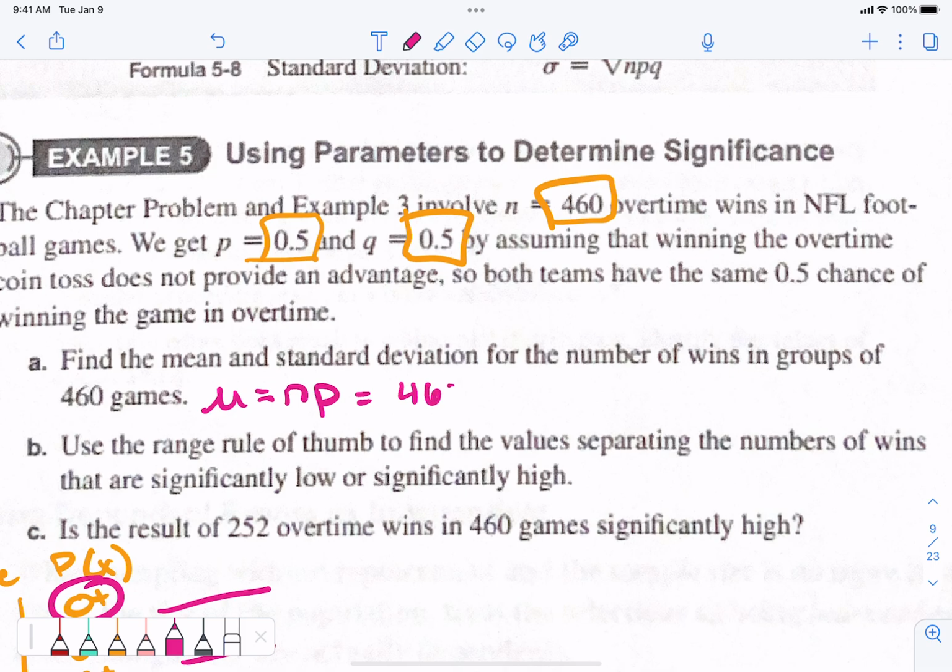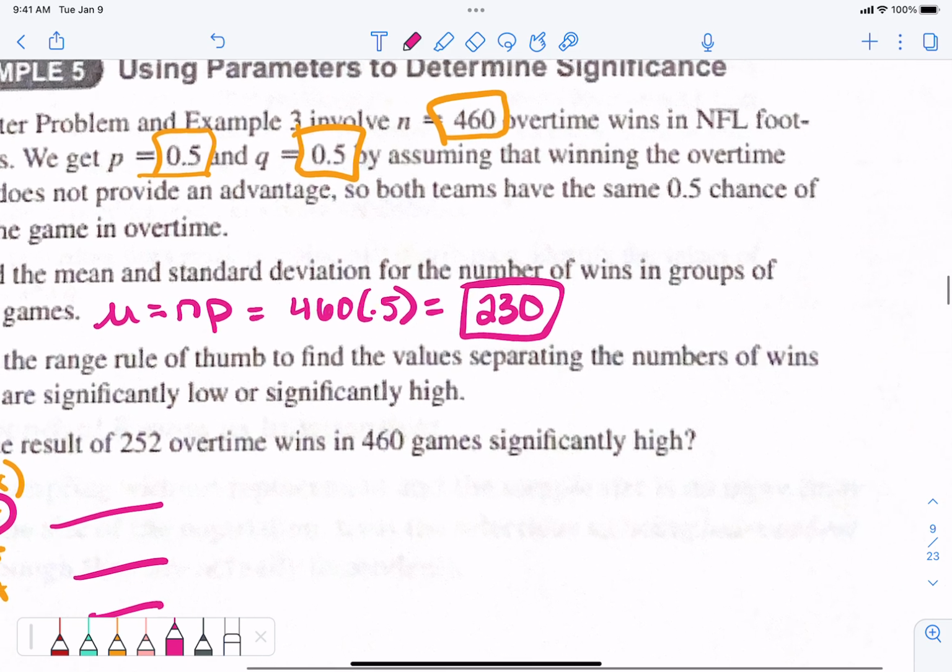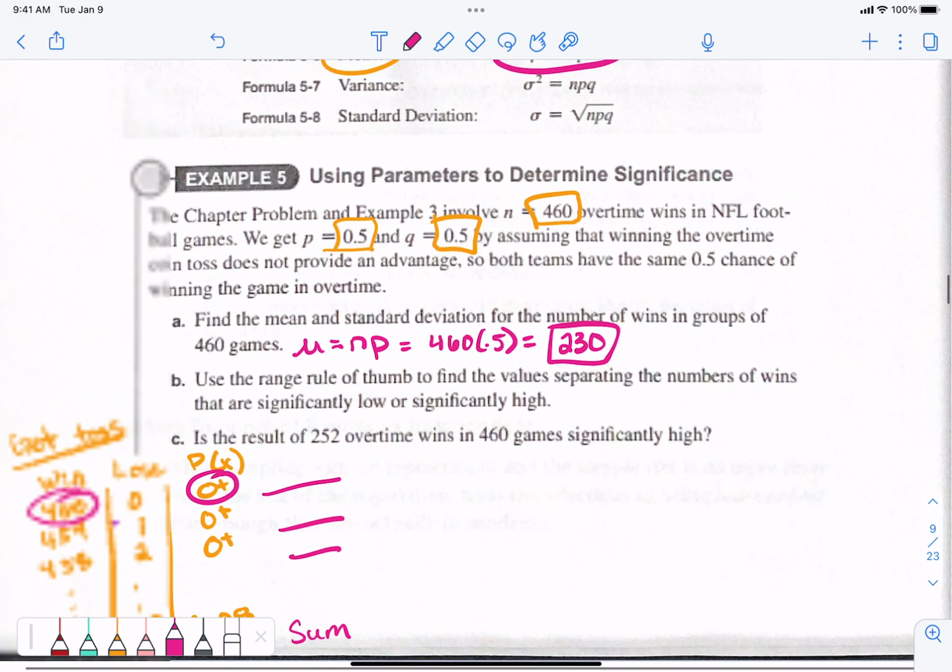Total number was 460. Probability of winning was 50%. So how many of those 460 teams should win? 230. That should make sense, right? Okay, μ equals n times p. Are we going to write this on our sheet? We're totally going to write this on our sheet.